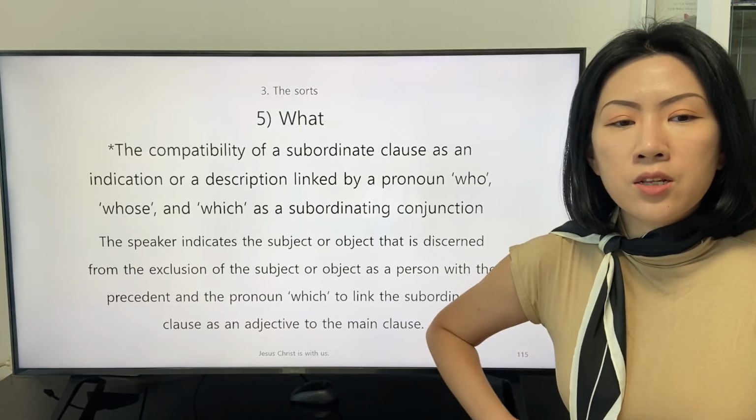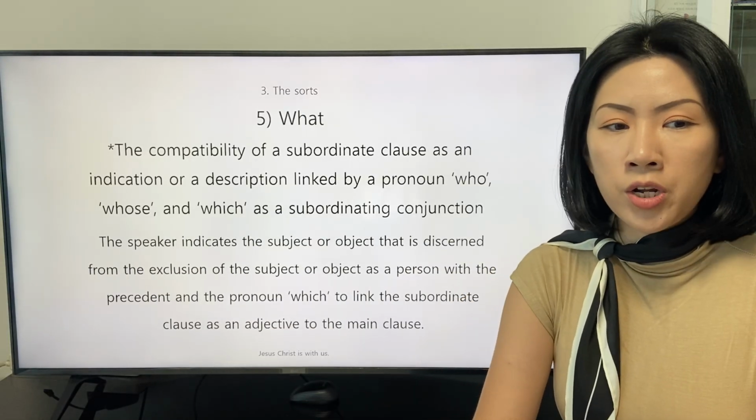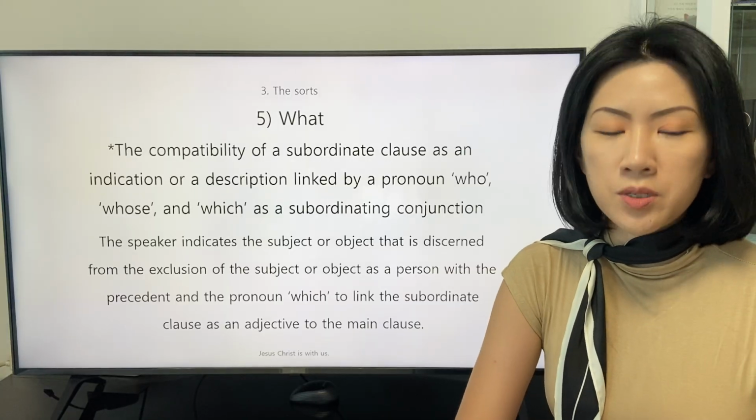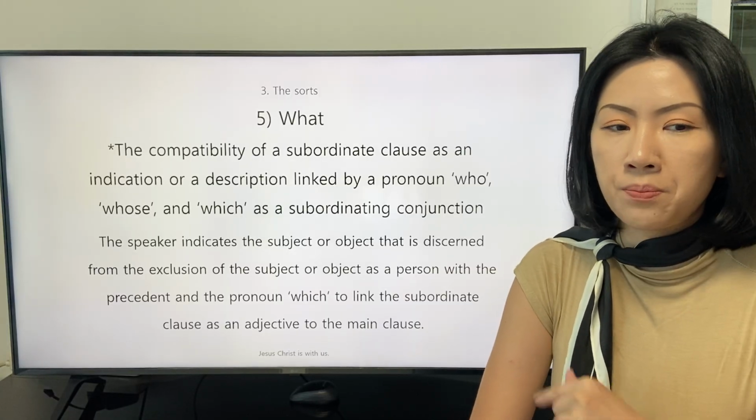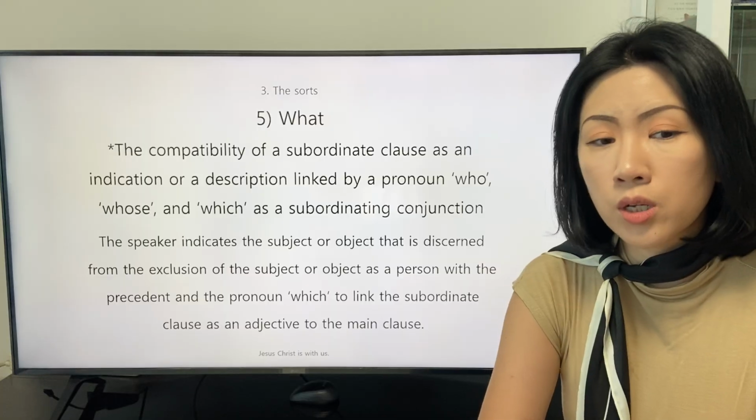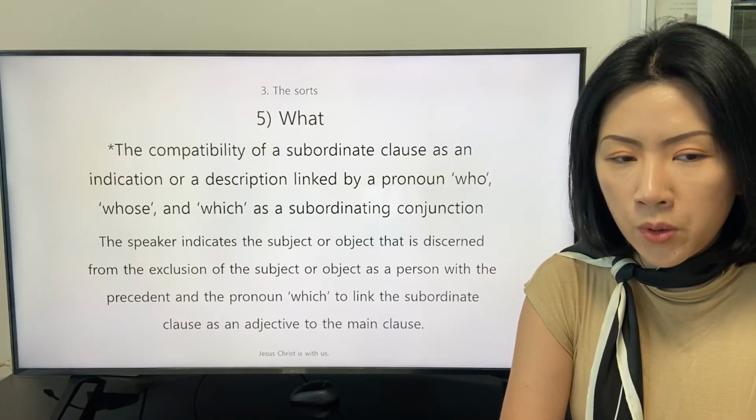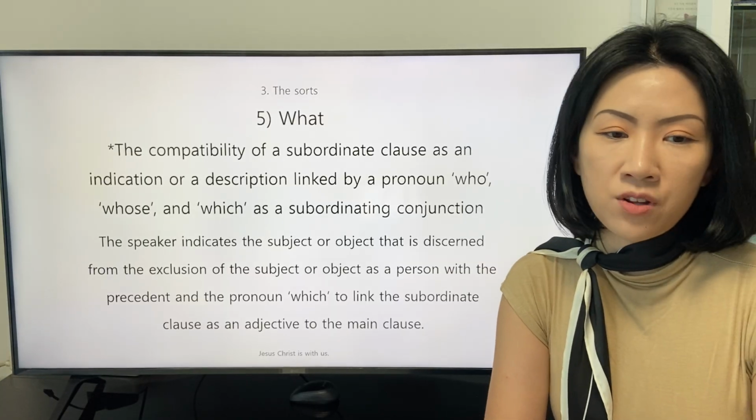The speaker indicates the subject or object that is discerned from the exclusion of the subject or object as a person with the precedent and the pronoun which to link the subordinate clause as an adjective to the main clause.